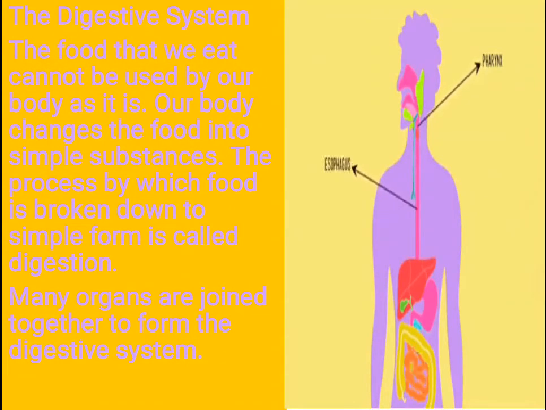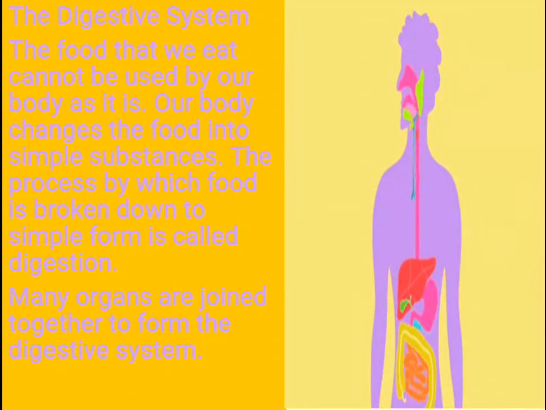So children, the food that we eat, we know that we get energy from the food, yes, but that cannot be directly used. Our body changes this food into simple substances, and the process of breaking down this food into simple form is called digestion.